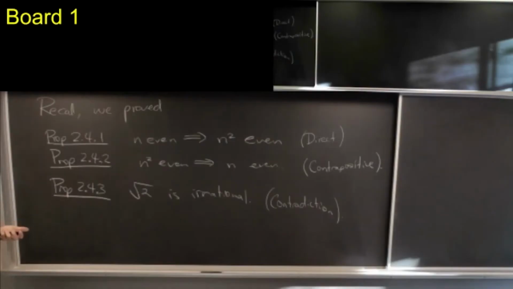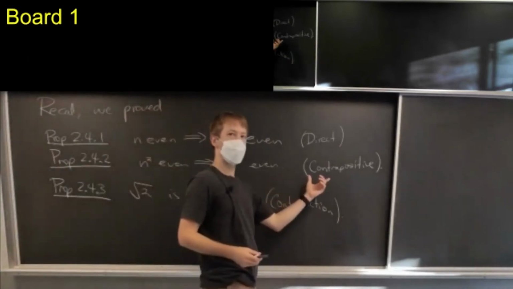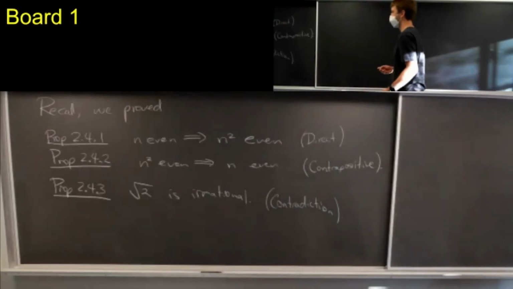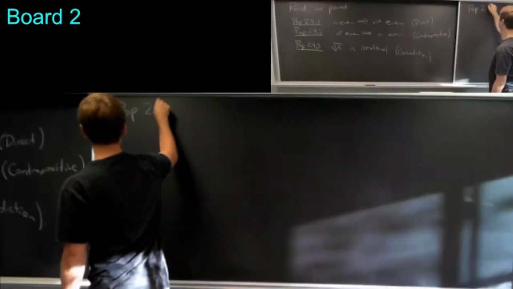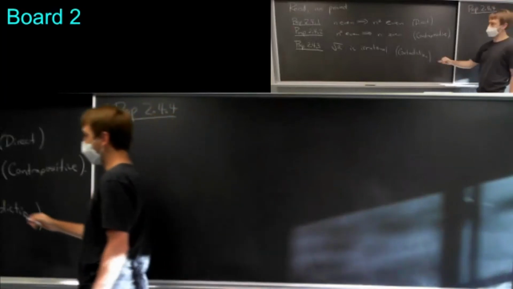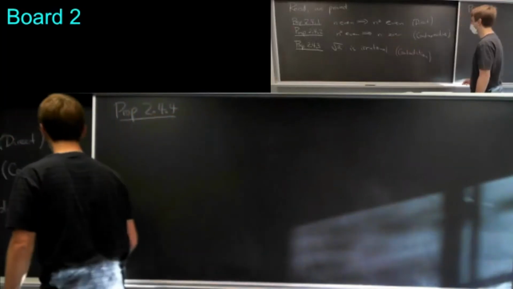So I want to give you one more example of proofs. It's going to use a bit of contrapositive, but also another method, which is proof by cases. This is going to be similar to 2.4.2.